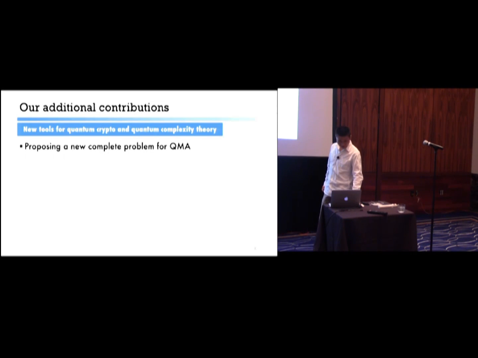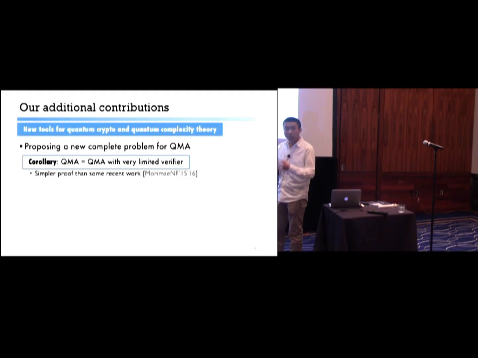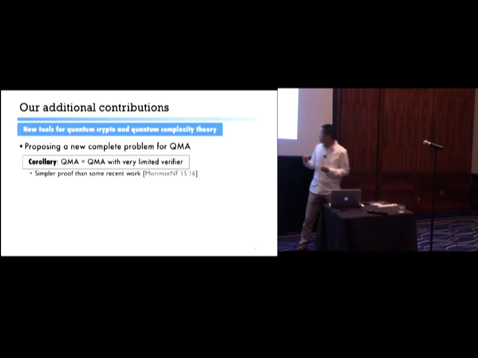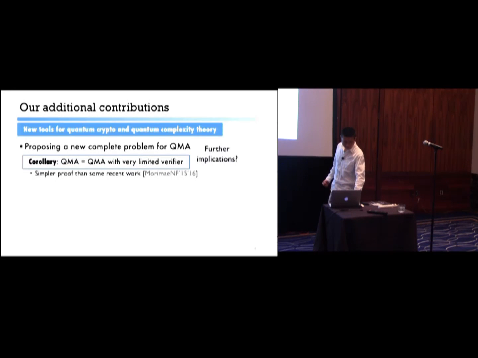And as a consequence, which is kind of surprising, we are able to claim that the complexity class QMA doesn't change at all, even if we drastically restrict the power of the verification procedure. Some recent work came to similar conclusions, but the way we get it is much simpler, at least I think so. And I feel strongly that there are more implications yet to be discovered.